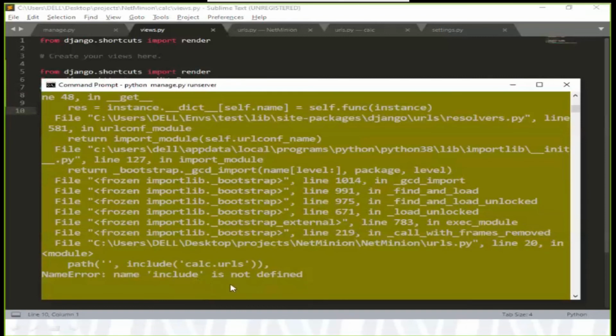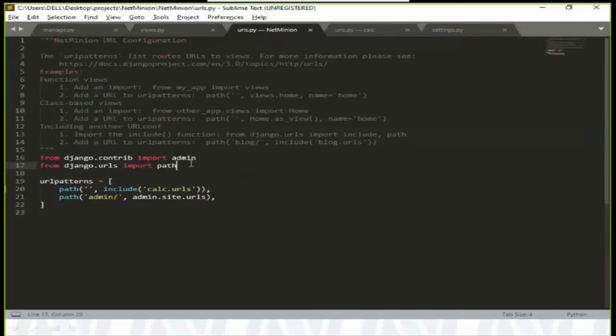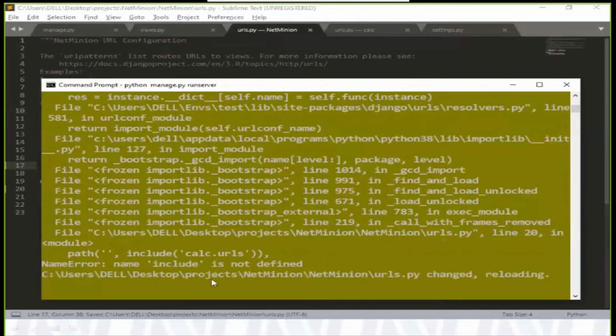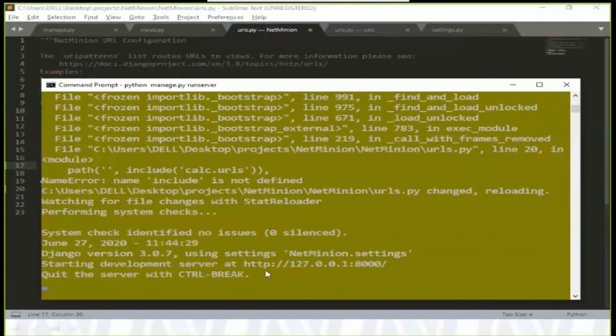Include is not defined. Calc include calc.url. So include is not defined. Can you see the server debugging is on? The server is already showing me what the issue is. So here I need to include into the URL, so path, and let me import include also. Let me go to the server. Now the server is reloading. Bravo. The server is up now with the same settings. Let me go here and open this page again.